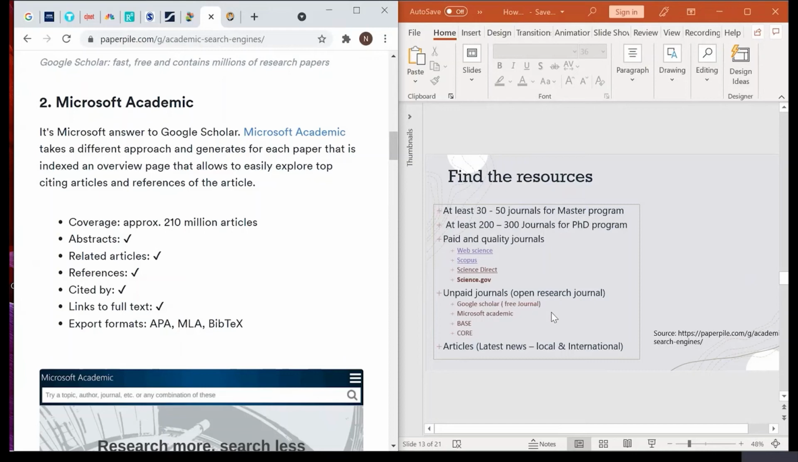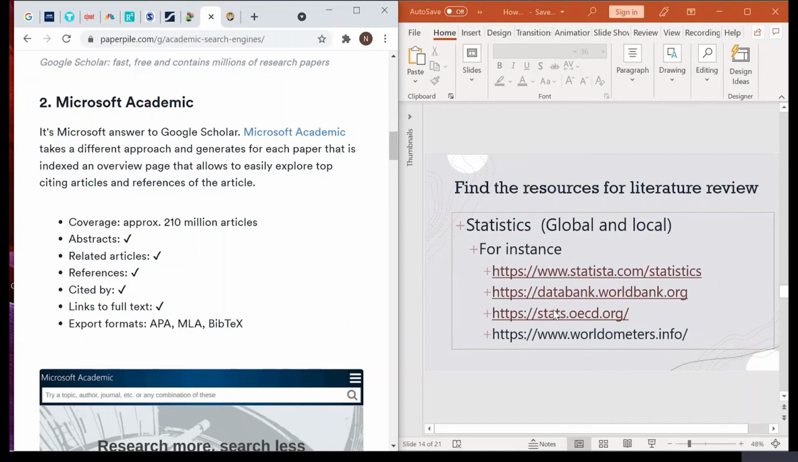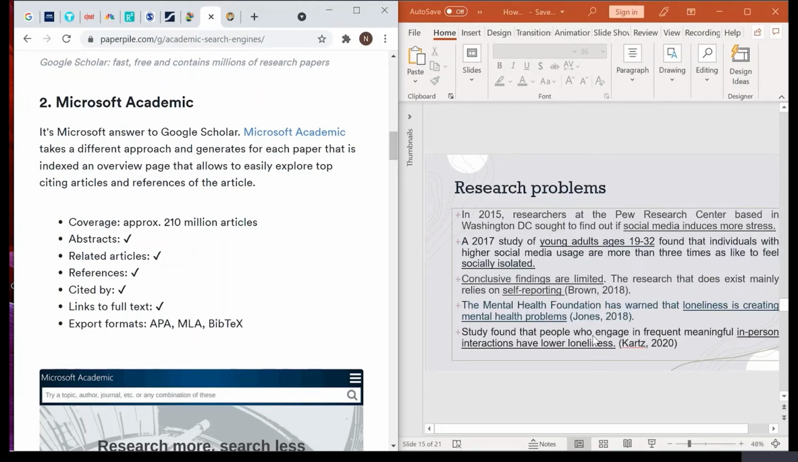Besides that, don't forget to look into the latest local news and international news as well. These are sources that will help you broaden your research. And don't forget to add the statistics as well. As I told you just now, it will give a high impact on your research. So based on the journals or articles that you find, you are able to summarize your research problem.